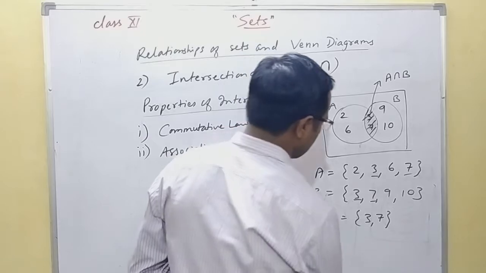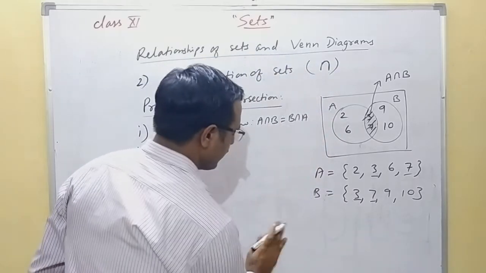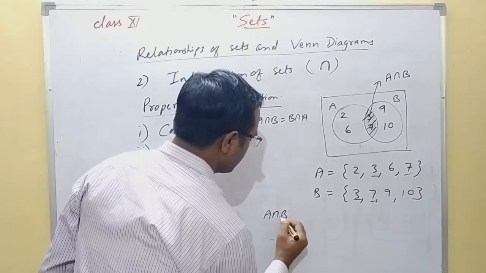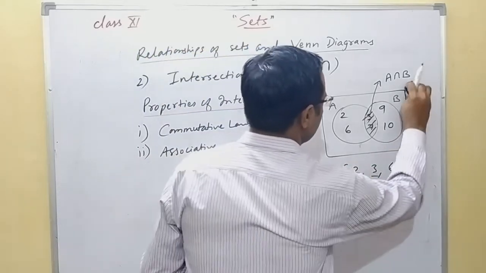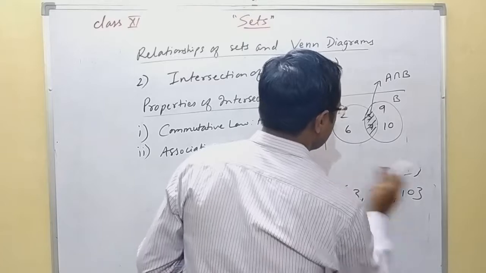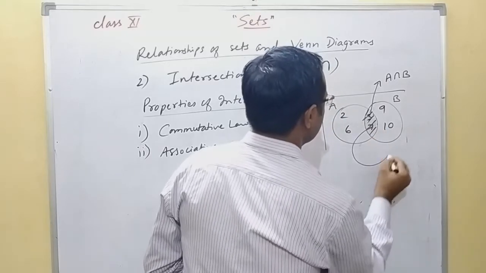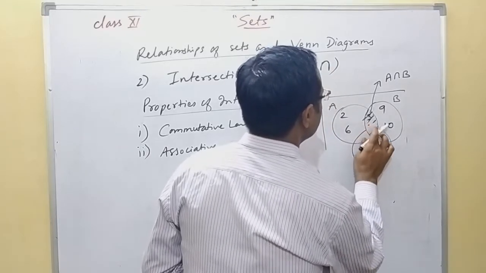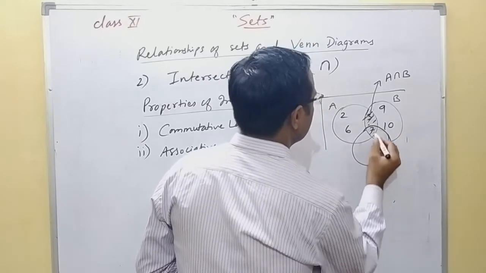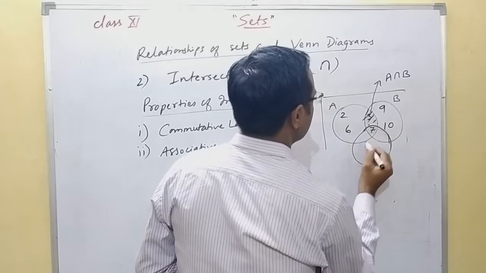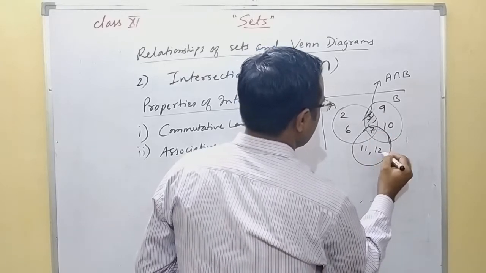Let us see whether they are associative or not. If you take A intersection B first, then you have to take one more set for this. Let us take one more set, that is C, in which we are taking 7 as the common element. The other elements, let them be 11 and 12.